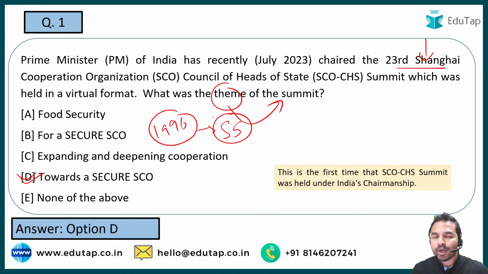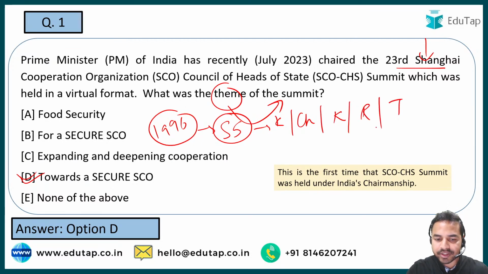Can you tell me what exactly were the different members of the Shanghai 5 at that point of time? They were Kazakhstan, China, Kyrgyzstan, Russia and Tajikistan. And the secretariat of this SCO is in Beijing, China.